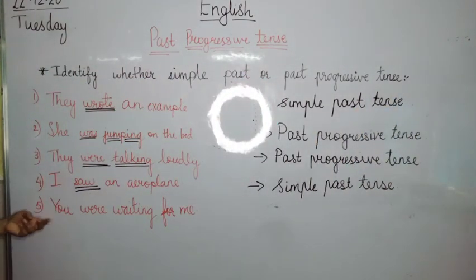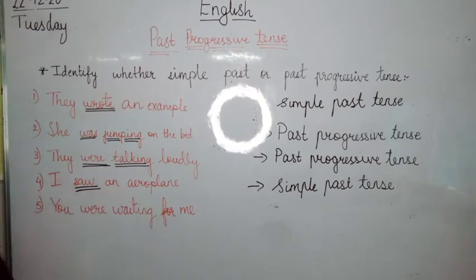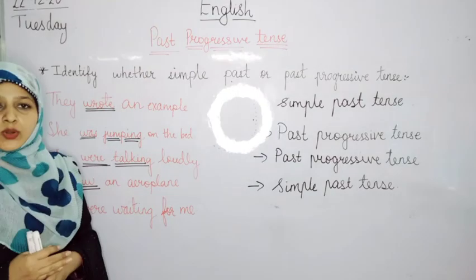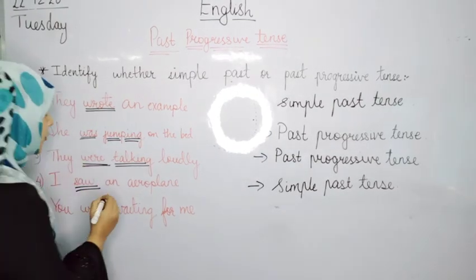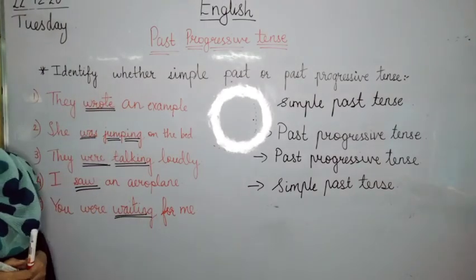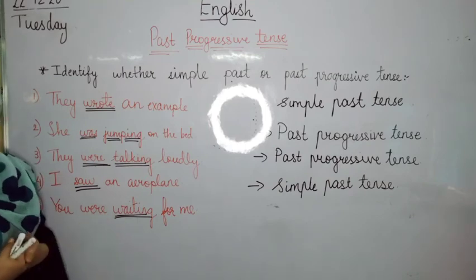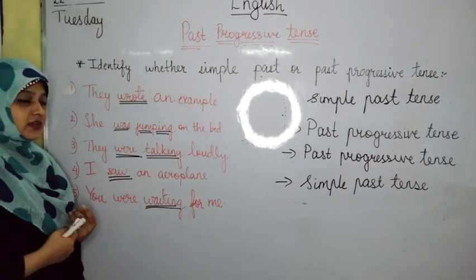Let's take the last example for the day. You were waiting for me. Now, which is the action word from this? Which is the verb? Yes, waiting is the verb from this sentence. Now, to find out if it is into past tense or past progressive tense, we again see the word prior to the verb.